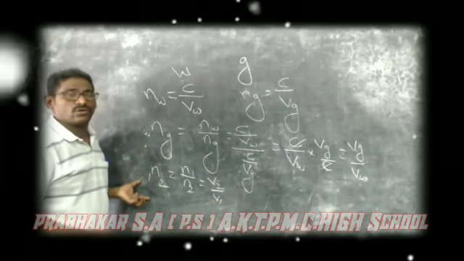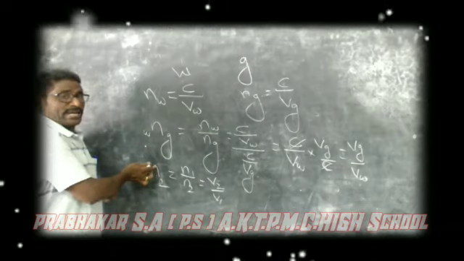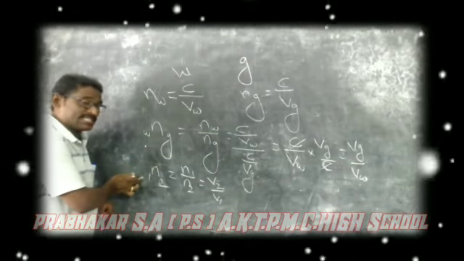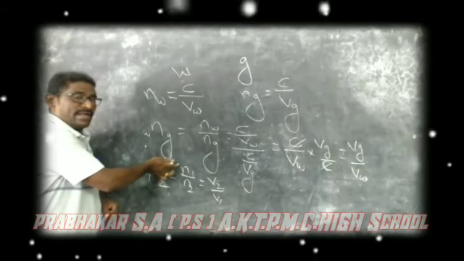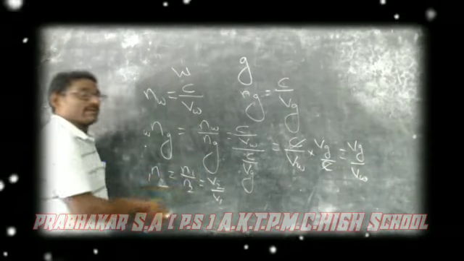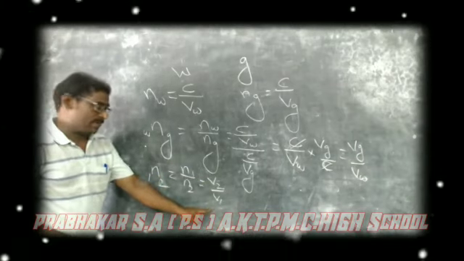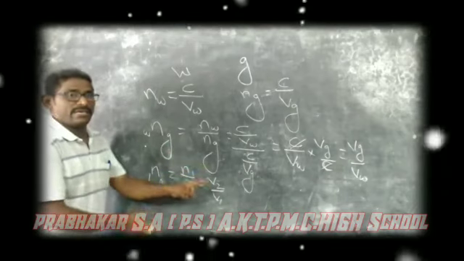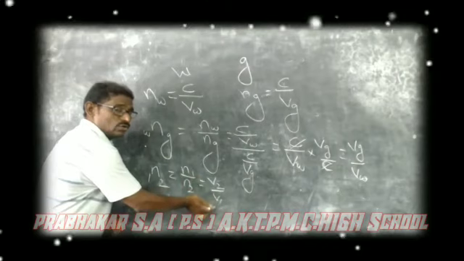Here n_12 is studied as the relative refractive index, or the refractive index of the first medium with respect to the second medium, that is equal to the refractive index of the first medium by the refractive index of the second medium, that is equal to the speed of light in the second medium by the speed of light in the first medium. So n and v are inversely proportional, therefore n_1 by n_2 is equal to v_2 by v_1.